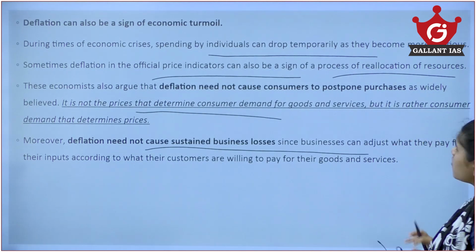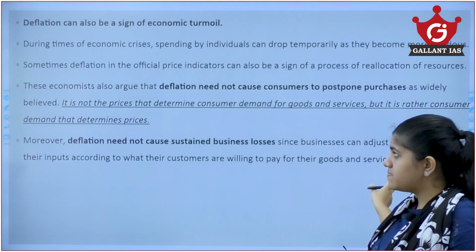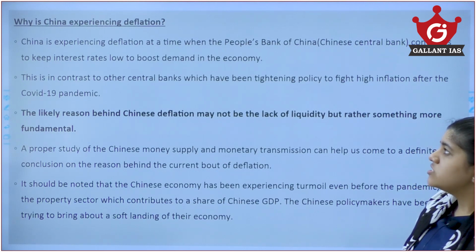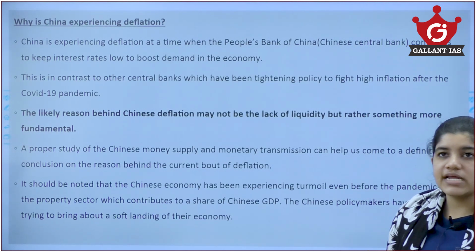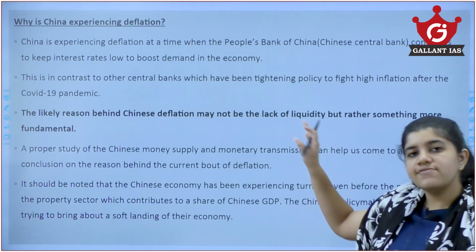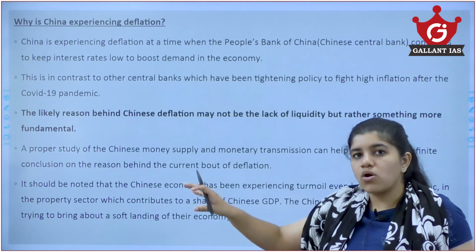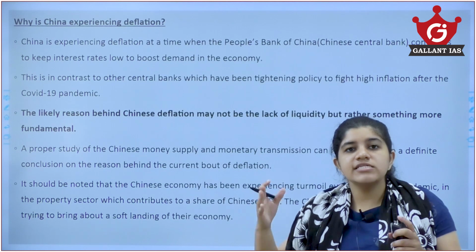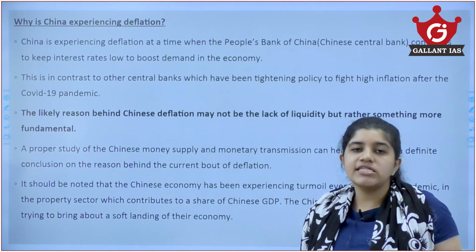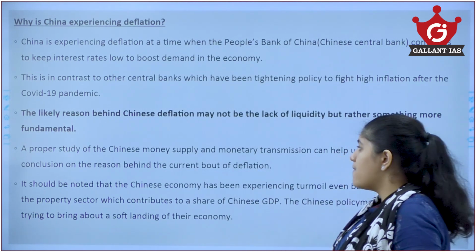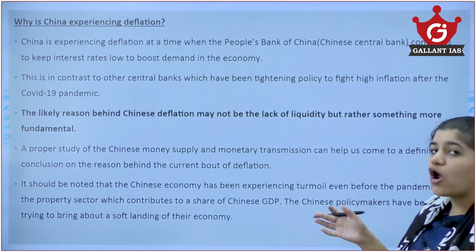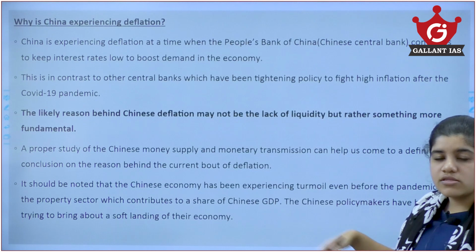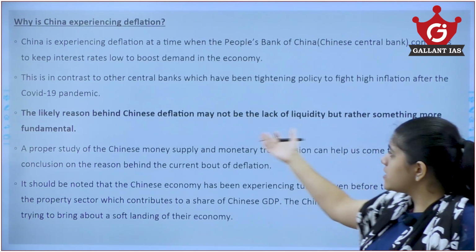Now we need to know why this kind of deflation is happening in China. China is experiencing deflation, whereas the other countries around the globe are experiencing inflation. Now this deflation is not just caused because of the lockdown or the ongoing war. This deflation was present in the Chinese economy even before there was a pandemic. Now the likely reason for the Chinese deflation may not be the lack of liquidity in the ongoing economy, it can be totally fundamental also.